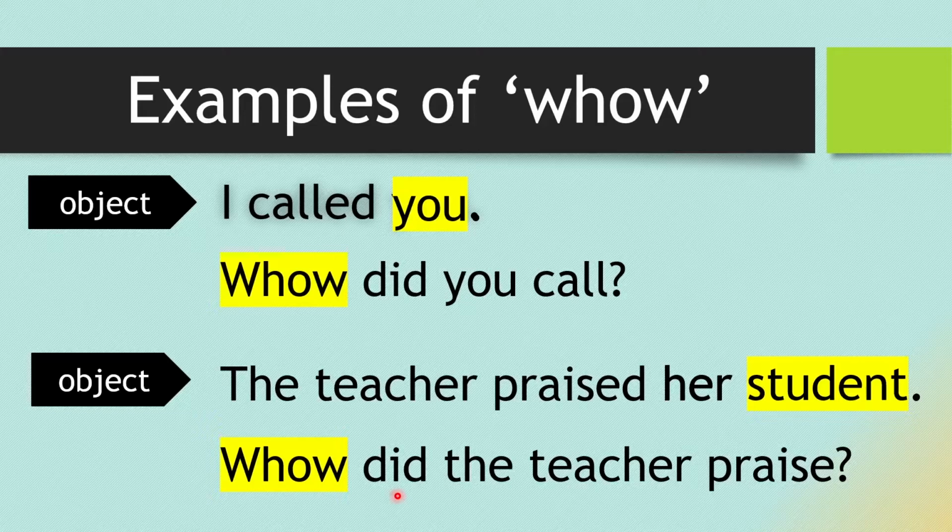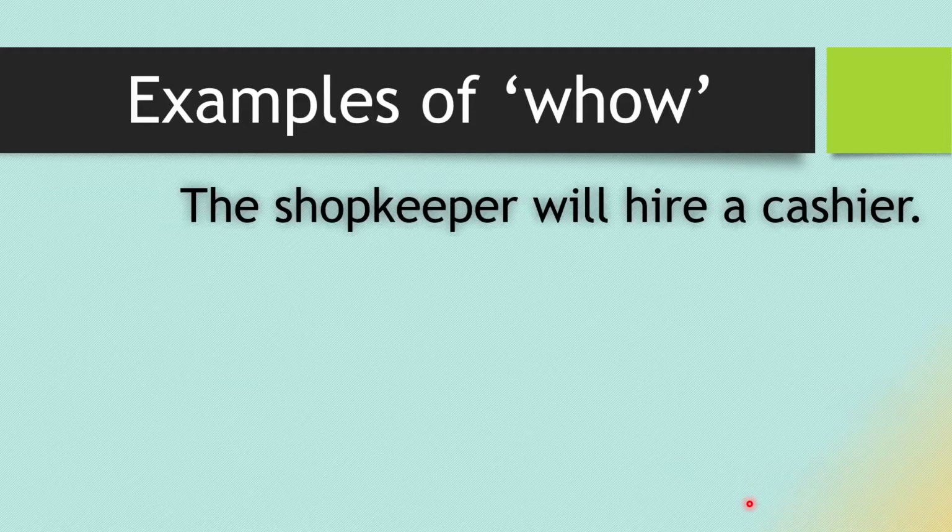And after the past auxiliary did, we have to take the subject, the teacher. We are writing the teacher here. And after that, the present verb. That means praised was given, we will write the present form praise. So, the sentence is becoming, whom did the teacher praise? Let me give you more examples.